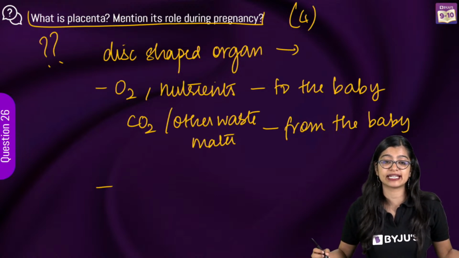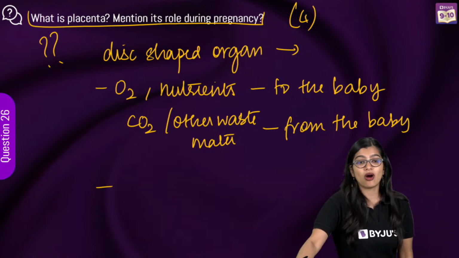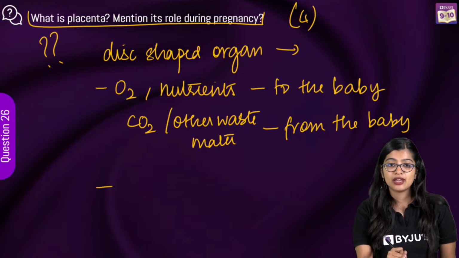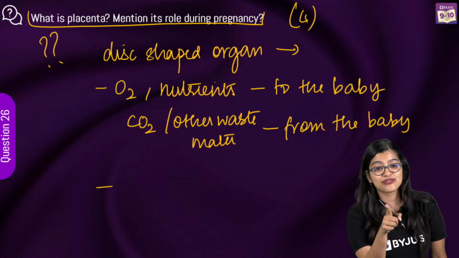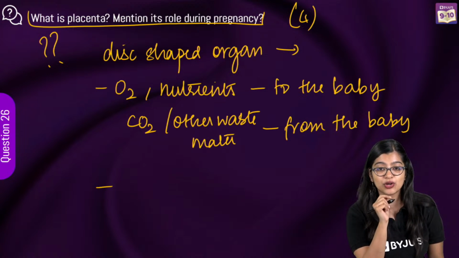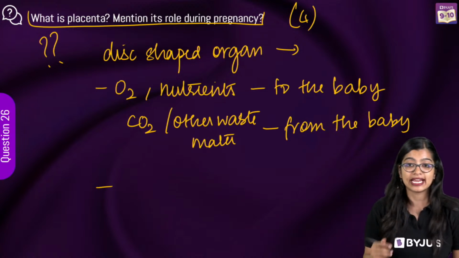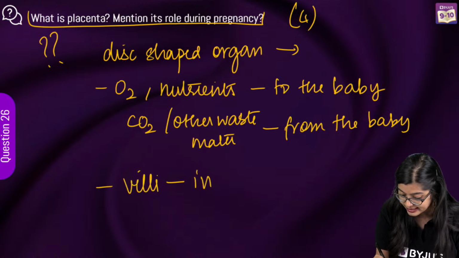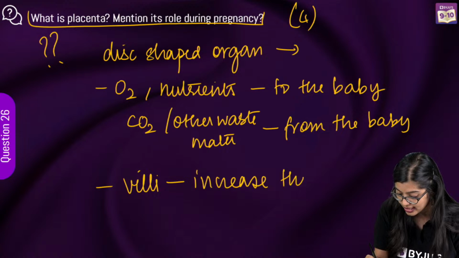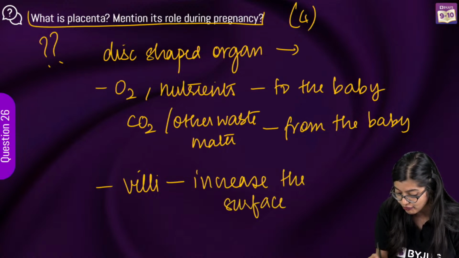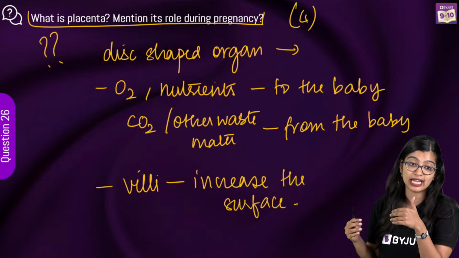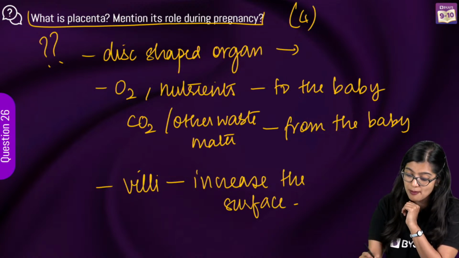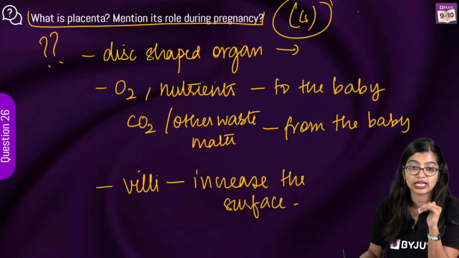What is it about the placenta? Can you quickly tell me? What is it about the placenta that increases the surface area for this? Yes, very good Shrishti. Exactly. It has villi, right? So we know that there are villi which increase the surface area for absorption or this transport that is there. So you'll have to mention this surface area aspect. If you have 4 marks, you will get 1 mark for each of it.